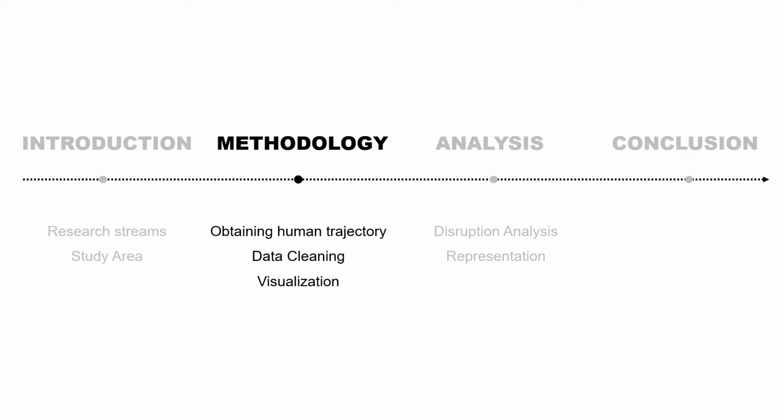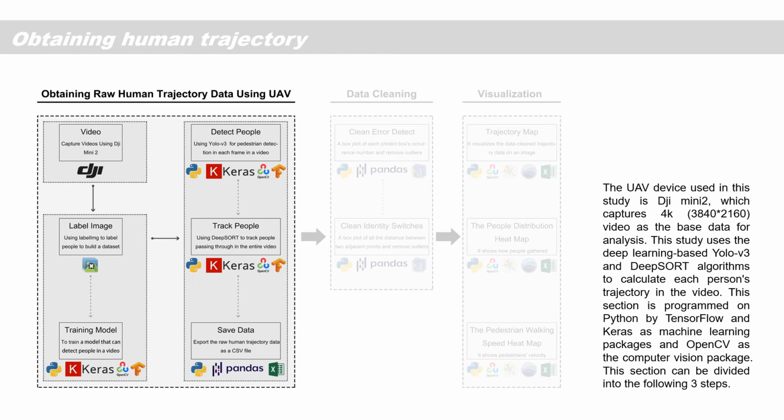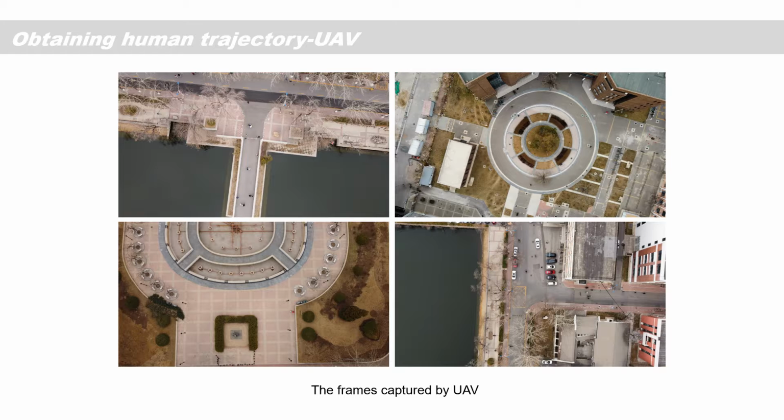The second part is methodology. The UAV device used in this study is DJI Mini 2, which captures 4K video as base data for analysis. And this study used the deep learning-based YOLO version 3 and DeepSORT algorithm to calculate each person's trajectory in this video. This section is programmed in Python, with TensorFlow and Keras as machine learning packages and OpenCV as a computer vision package. This section can be divided into the following three steps.